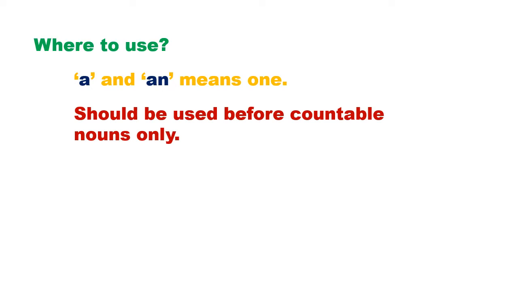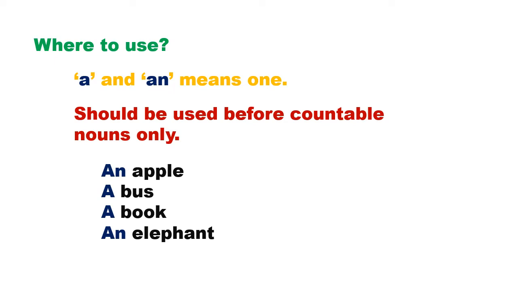Do you remember what countable and uncountable nouns are? We learnt about it in the last class. Nouns that can be counted are called countable nouns, and nouns that cannot be counted are called uncountable nouns. For detailed explanation, you can check out my previous video. I have left the link in the description. Do check it out if you haven't. As I was saying, a and an, which means one, should be used only with countable nouns.